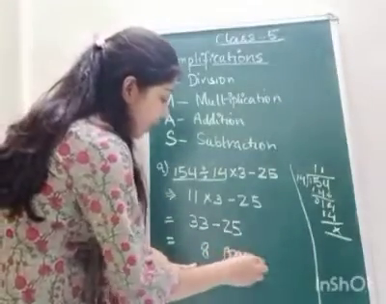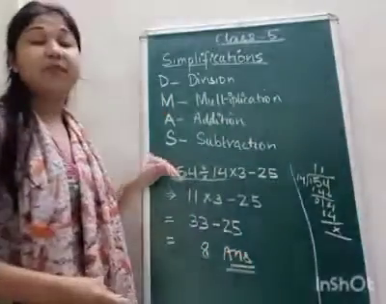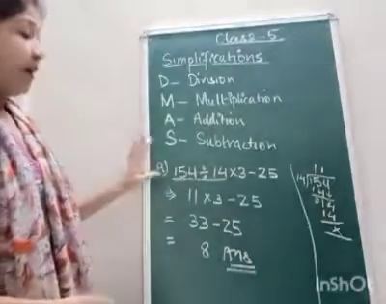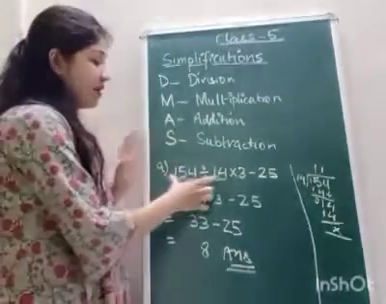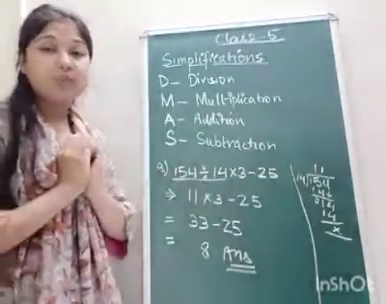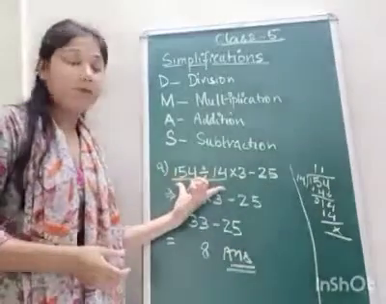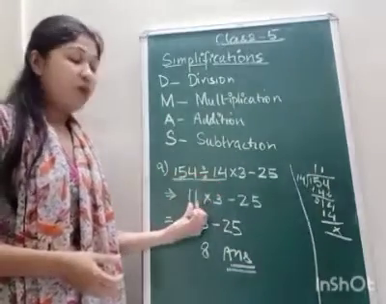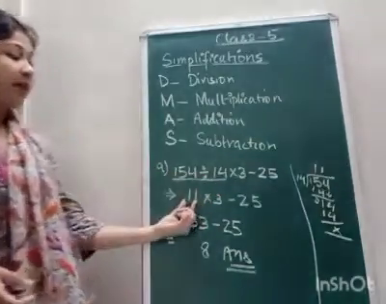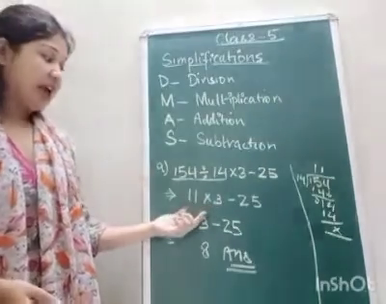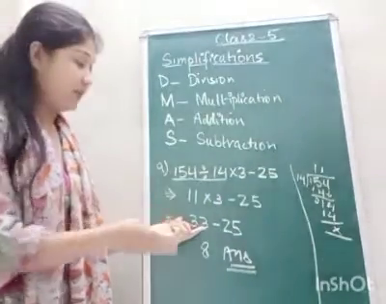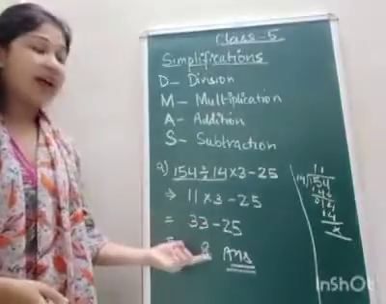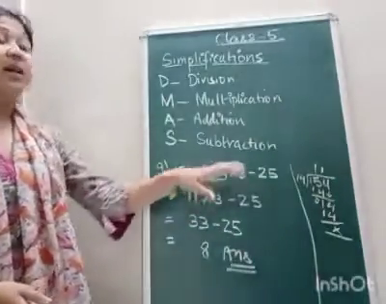So this is how you have to do the simplification question. If you see division, first of all, just divide the two numbers and solve it. Then after that we will do multiplication, and then if there is addition, we will do addition and then subtraction.